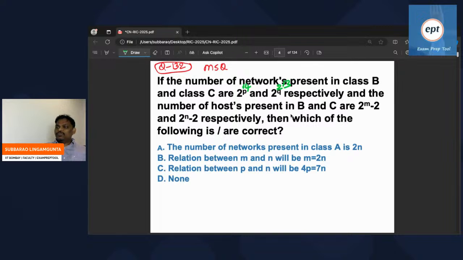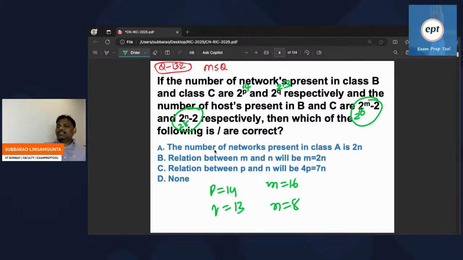And the number of hosts present in B and C are 2 power M minus 2, 2 power N minus 2. So for B, host is asked. Host means I think it is going to be 2 power 16 minus 2. Class B. What about class C? Class C has fewer. 2 power 8 minus 2. So now if you observe clearly, P is equal to 14, Q is equal to 13, M is equal to 16, N is equal to 8. So this is the given information.